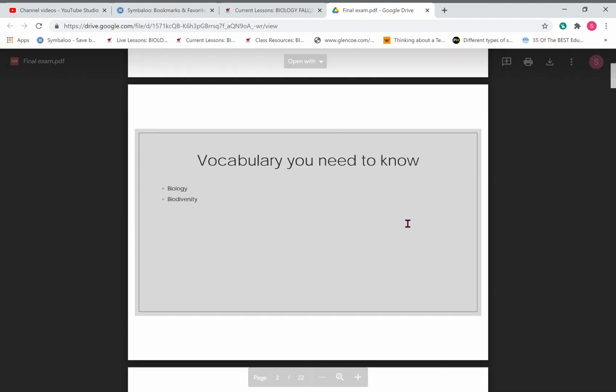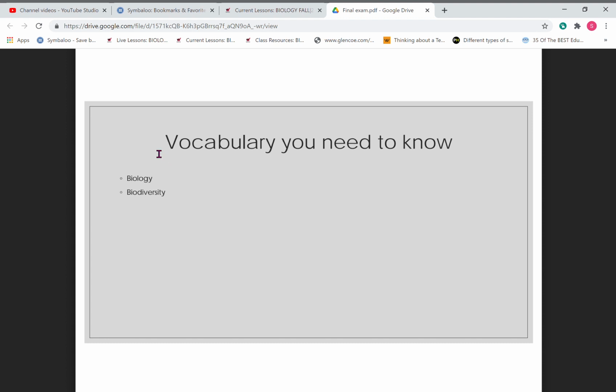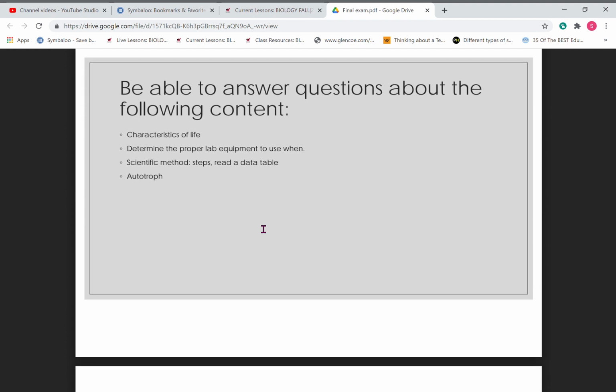I'm not going to give you all the nuts and bolts. Some of this you're going to have to research on your own because you've been informed on the information, and you should be able to find it in your notes or use your resources to do so. The only 2 vocabulary words that stood alone that didn't really fit somewhere were biology and biodiversity. So you'll need to look up those 2 words in your notes.